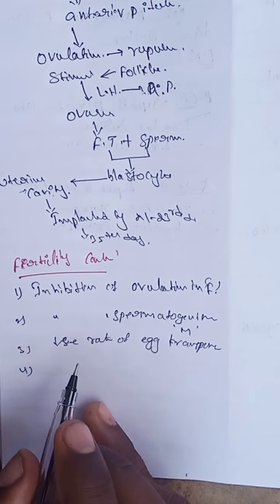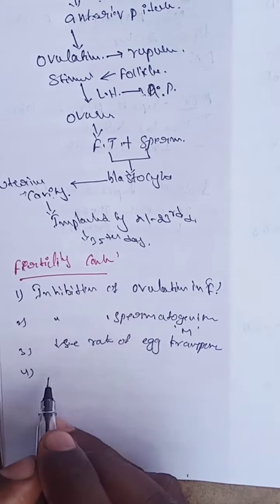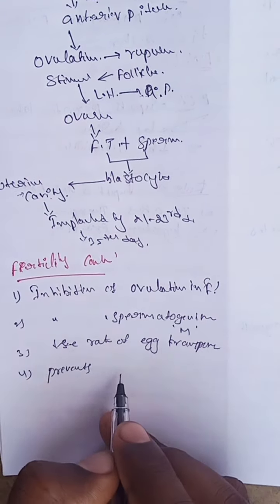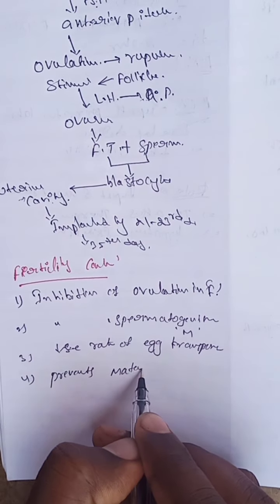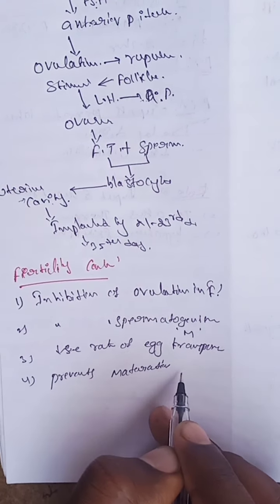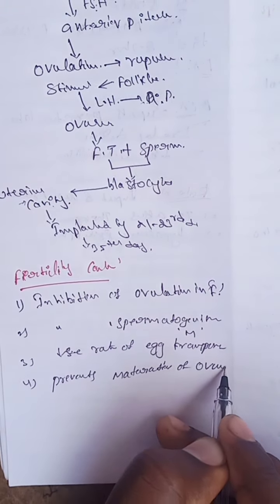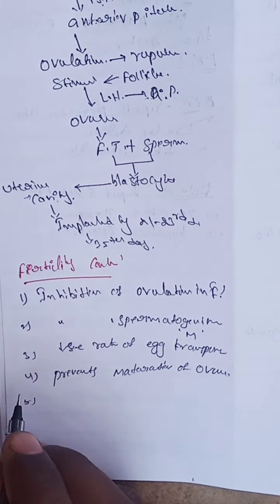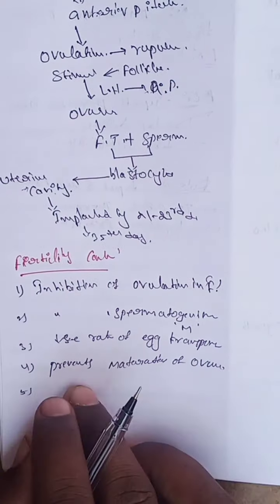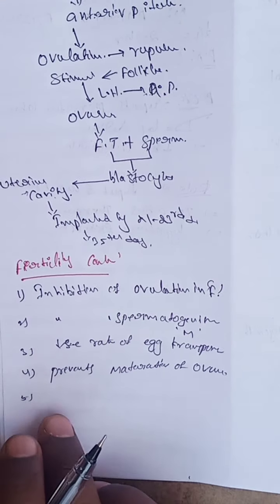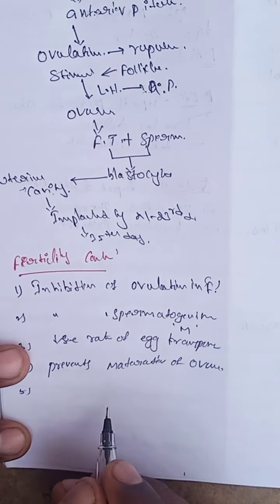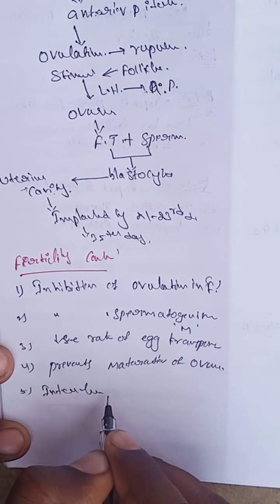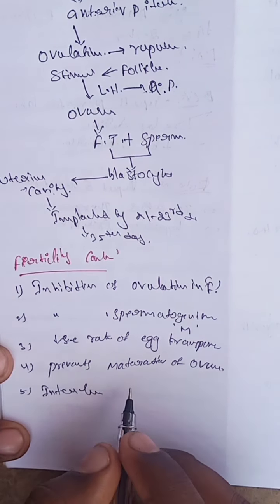Number 4 is preventing the maturation of the ovum. Egg maturation is prevented. The fifth one interferes with the implantation of the fertilized ovum.